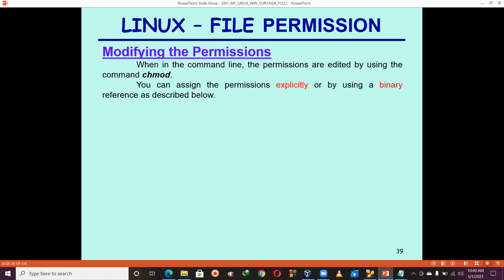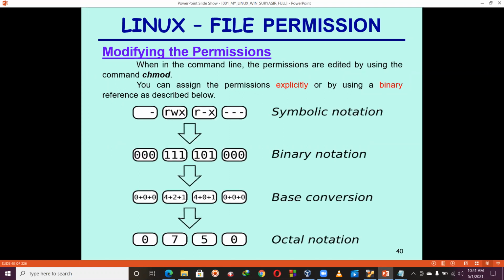So that command is what? chmod. Chmod stands for what? Change mode. Okay. So when in the command line, the permissions are edited by using the command chmod. You can assign the permissions explicitly or by using binary references as described below. Okay. Next one. Now see. Again, this is the clear concept. You don't have any difficulty.